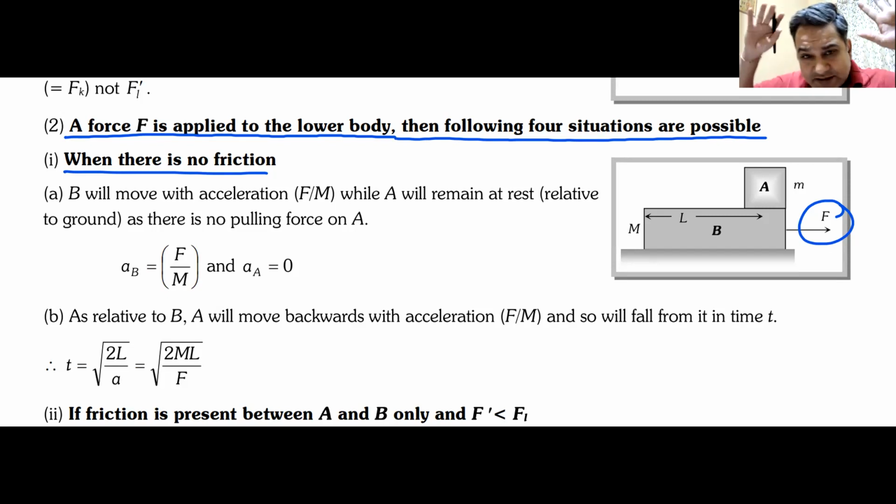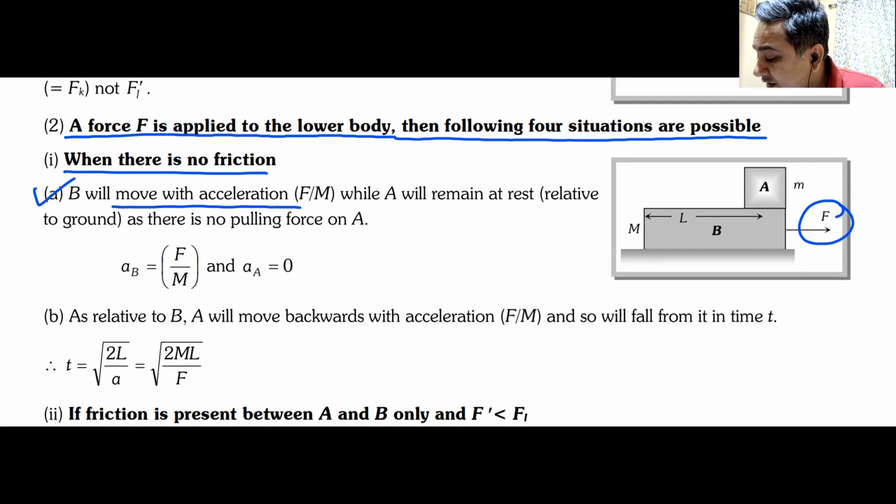Do we have understanding? Can I have some raised hands that we understand this? Well done. Block B will move with an acceleration F by capital M, while A will remain at rest. A will not go anywhere. No one is going to move it. That is why we say no friction, no motion. Friction does not oppose motion. Friction opposes relative motion. If there was friction, block A would have also moved, but there is no friction, so block A will fall.